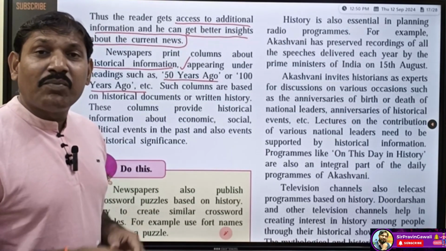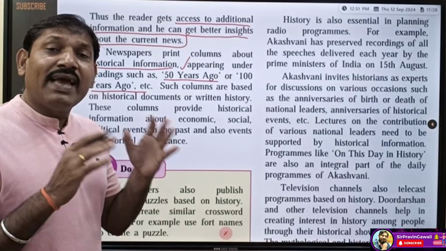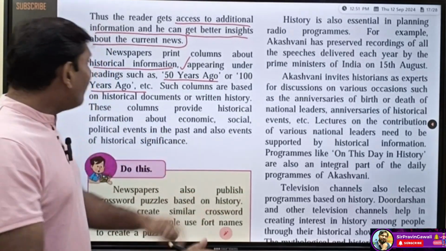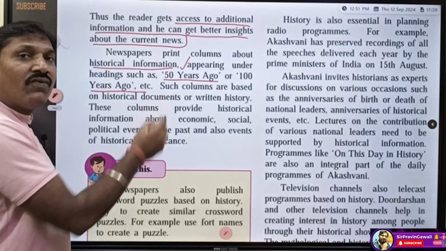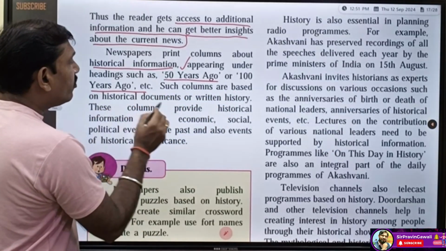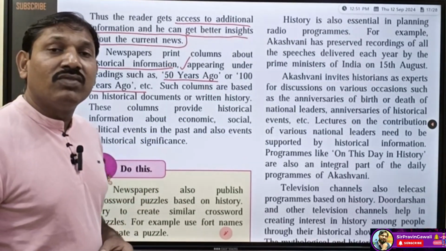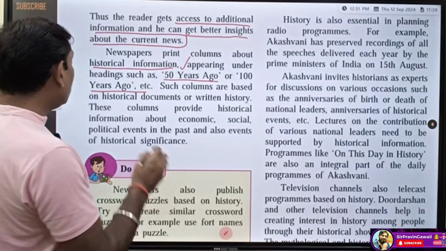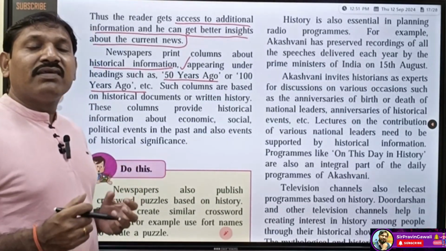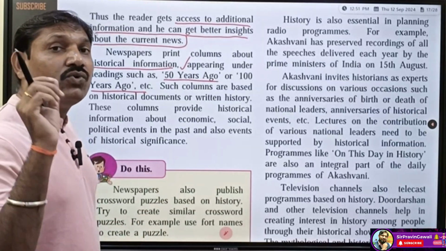Just now I have given the example of 15th August 2024. So what happened actually on 15th August 1947? In the same way here, such kind of reporting can be done. Such columns are based on historical documents or written history. We know that all these columns are based on the history, or historical documents also. But whenever the newspapers are reporting such kind of news, they should verify the documents.